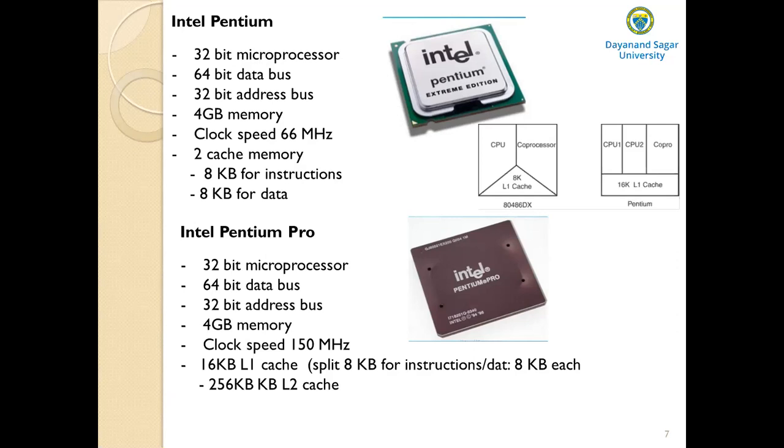And then came the Intel Pentium Pro. It is also a 32-bit microprocessor. It has a 64-bit data bus, 4 gigabytes of memory, and clock speed increased to 150 megahertz. And it also has 2 cache memories. The L1 cache is of 16 kilobytes, and the 16 kilobyte L1 cache is split into 8 KB for instructions and 8 KB for data. And the L2 cache is of 256 kilobytes.